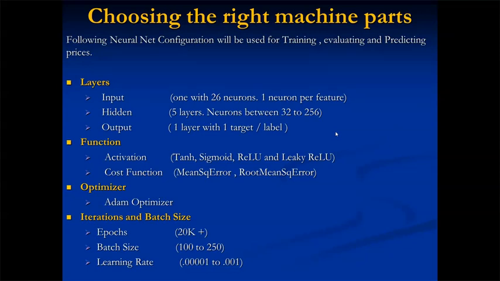For iterations and batch sizes, I tried all different permutations and combinations. I went up to a max of 20k epochs, varying batch sizes, and learning rate from 0.00001 to 0.001. The maximum training I did was a little over an hour, and still the results were pretty much the same, around 50%. So that's the best I got.